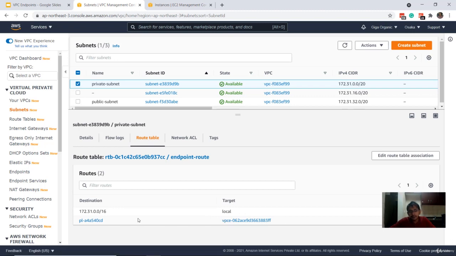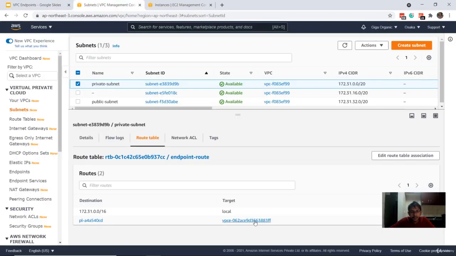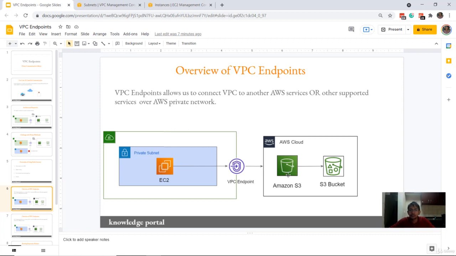So now, automatically, whenever traffic from the EC2 instance is destined towards the S3 URLs, the traffic will be routed via this specific route. This is where the traffic will be routed to, and it will be routed to the VPC endpoint through which the communication happens to the S3 bucket. Great. So I hope at a high level overview you understood the basics of VPC endpoint.